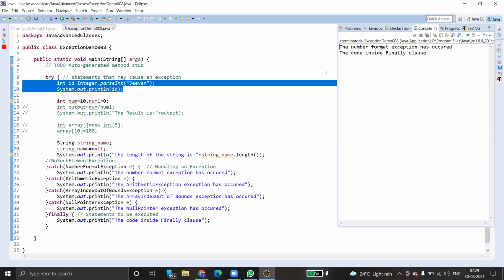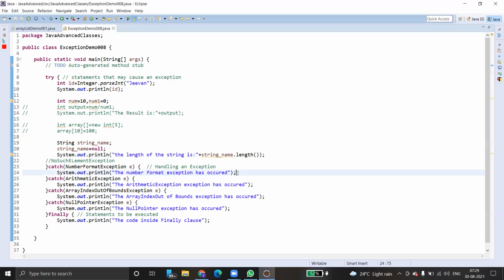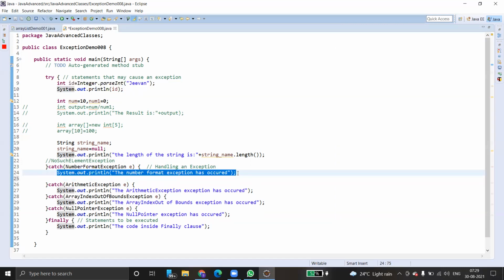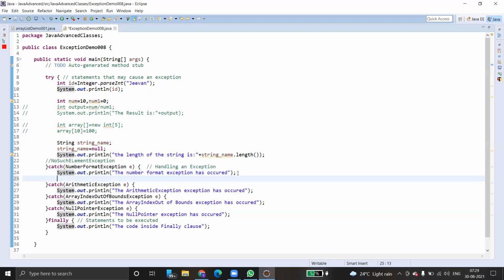If you want to see the entire details of the exception, what you can do is Control C, Control V. You can simply give e.printStackTrace(). That's it. So System.out.println is also not required. To see the complete details of the exception, you can simply call this method e.printStackTrace(), Control S. Run this program.